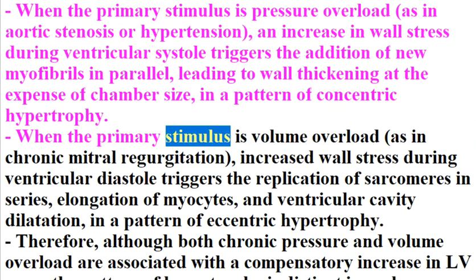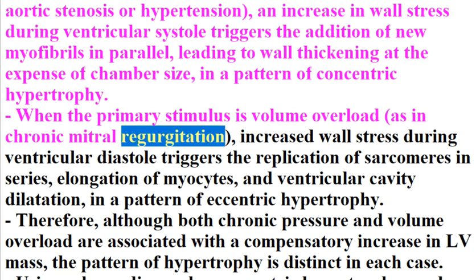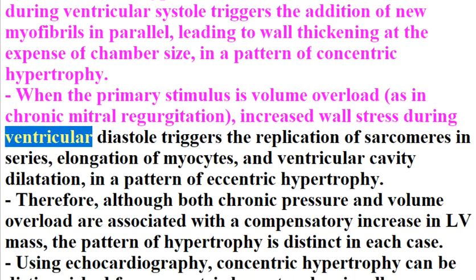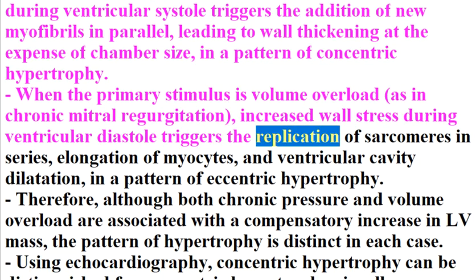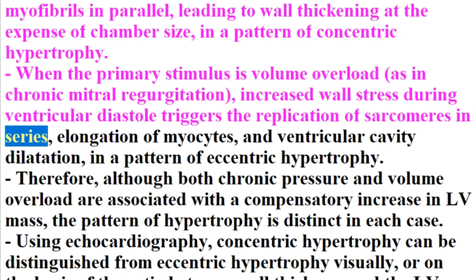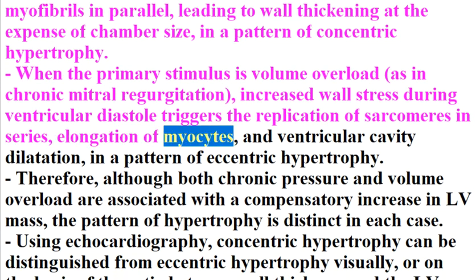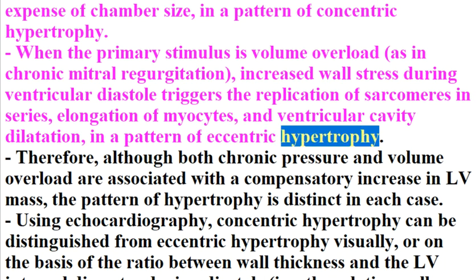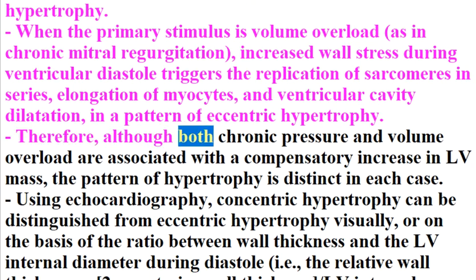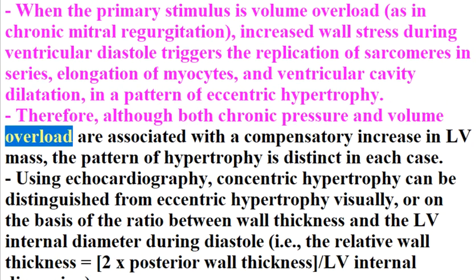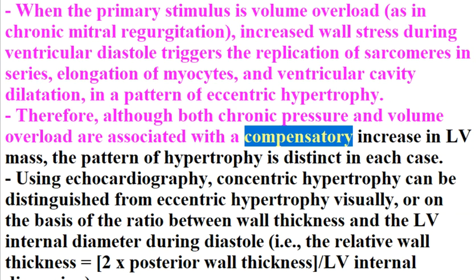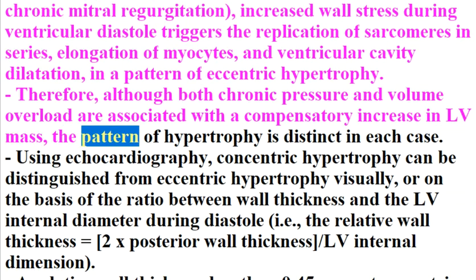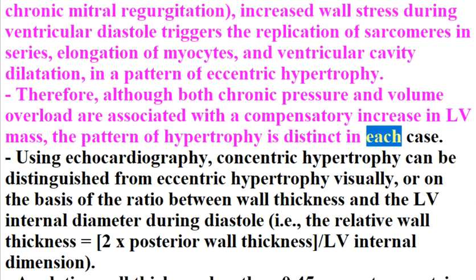When the primary stimulus is volume overload, as in chronic mitral regurgitation, increased wall stress during ventricular diastole triggers the replication of sarcomeres in series, elongation of myocytes, and ventricular cavity dilatation, in a pattern of eccentric hypertrophy. Therefore, although both chronic pressure and volume overload are associated with a compensatory increase in LV mass, the pattern of hypertrophy is distinct in each case.